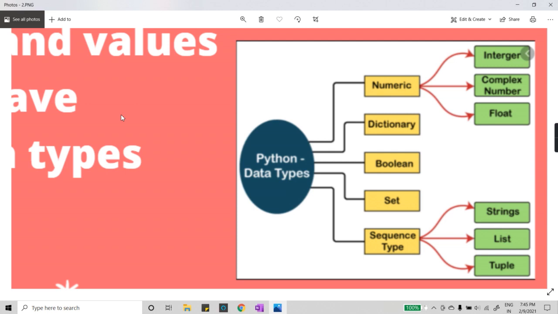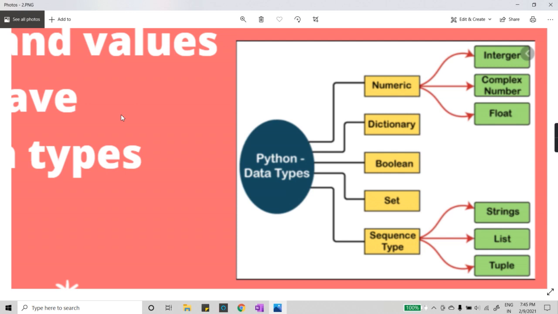And then when we move towards the sequence type, you know what strings are, right? You all know what a string is. But now here are list and tuple. List, tuple, and dictionaries, these three are different data types in Python. Basically all these three store values in themselves. You can say they are a type of container in which you can store different values. You can store strings, floats, integer values, everything in a single list, a single container. So those are referred to as list, tuple, and dictionary.